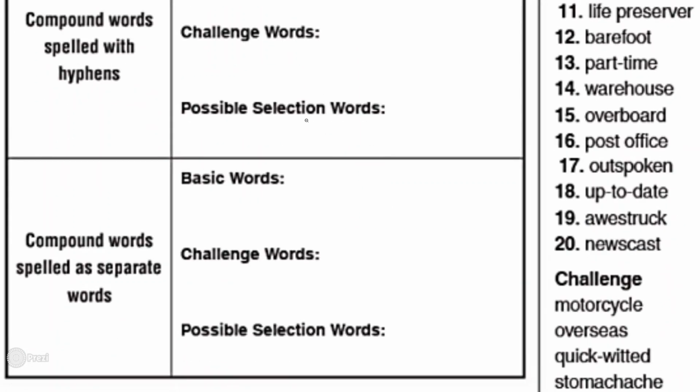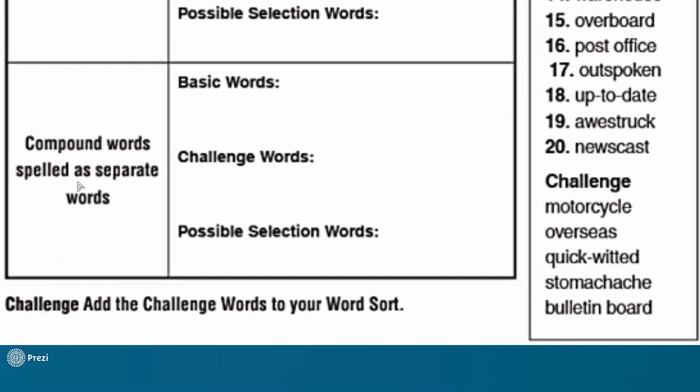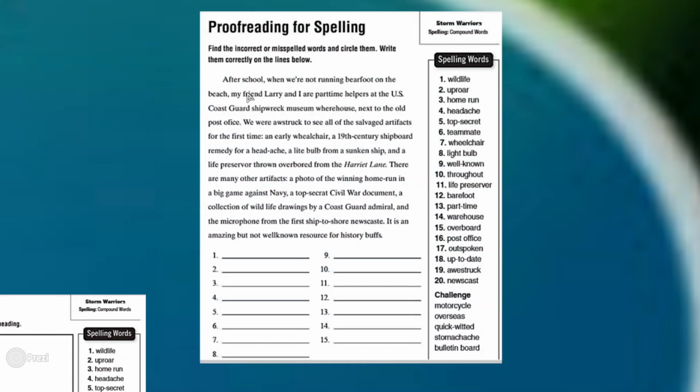And finally, in the last box, compound words spelled as separate words. So you're going to look, there's a space in between. So two words, you will see a compound word and there's a space in between. Example, post office, okay? So post and office, as you can see, there's a space in between. They are written as separate words. So you can write post office here, okay? So you can check also the challenges. Bulletin board here, okay? So you can do this on your own right now. So that's the example for that activity.